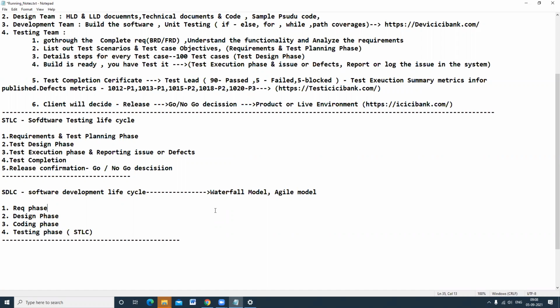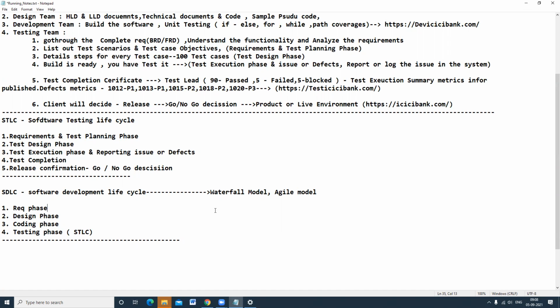Once their task is completed, they will hand over all the BRD and FRD documents to the design team. Then their requirement phase is completely finished. After that, the designers, based on the BRD and FRD documents, will prepare complete HLD and LLD documents. Once their task is done, they will go to the next project.